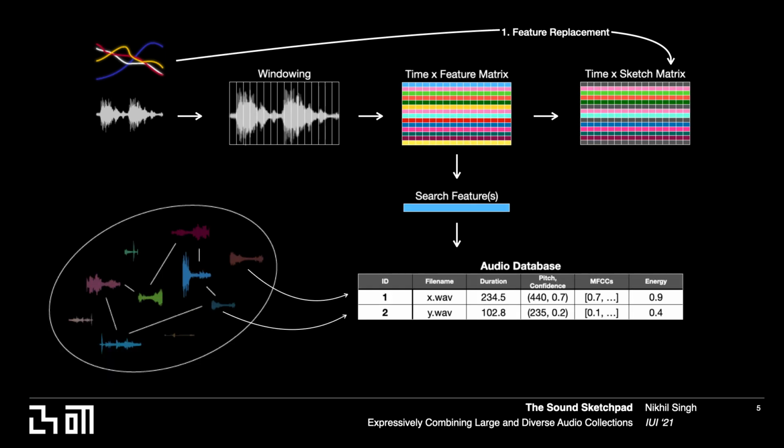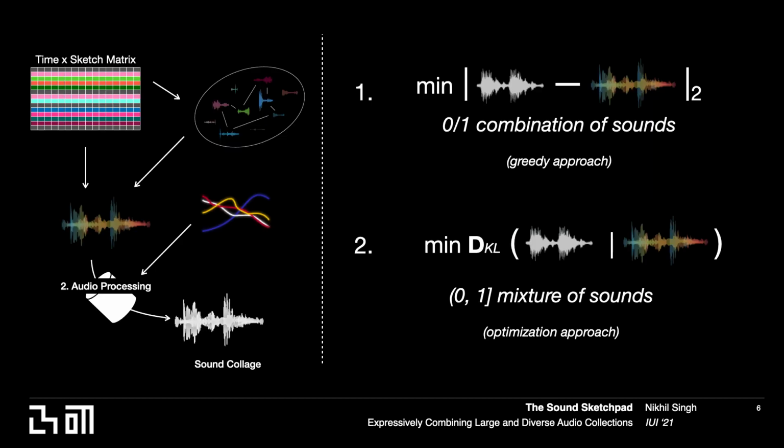sound collage. To begin with, the input audio is windowed and time-varying features are then extracted. A feature of interest, pitch by default, is used to search the database to find suitable sounds for combination, up to 100 by default. Some of the input graphical paths are then interpreted as audio feature trajectories, replacing analyzed features in the time feature matrix. The remaining control inputs are mapped to audio processing functions. These can be arbitrary functions that take as arguments the audio and control trajectories and produce audio as the output.